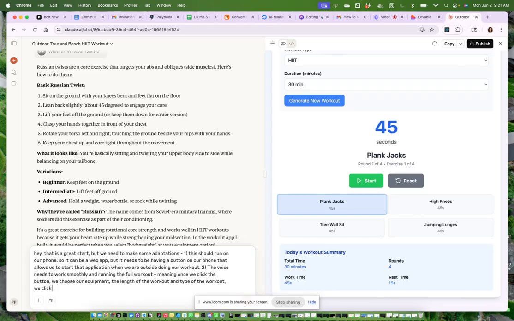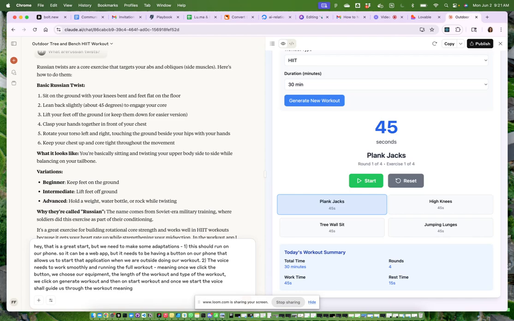We click on generate workout and then on start workout. And once we start, the voice shall guide us through the workout, meaning explaining next exercise plus length,